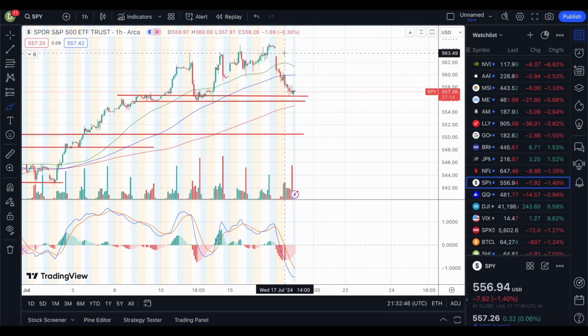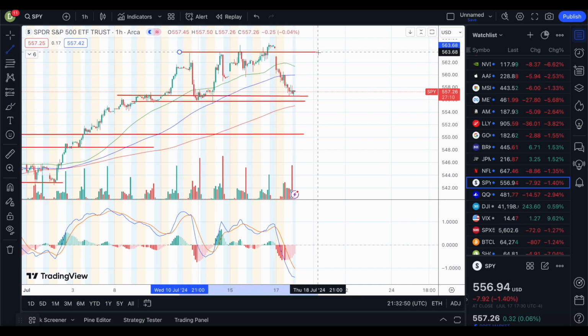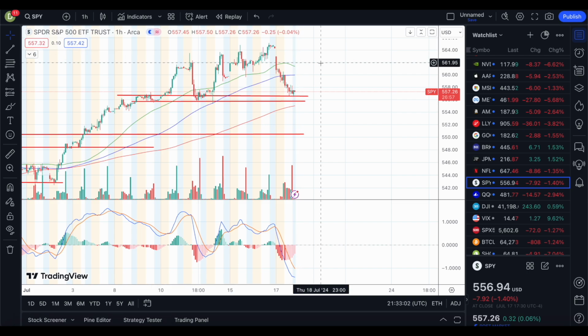Then the next level we'd be looking at, and I'm ideally looking at this, I'm going to just highlight it right about here. We saw one, two, three consolidation touch points right about here, plus somewhat of a consolidation touch point here. You're looking at pretty much, give or take, about $563 and some change resistance. And then going to the all-time high zone, about 564 and some change, essentially 565, because it's on the low side, showing 565 and 10 cents.